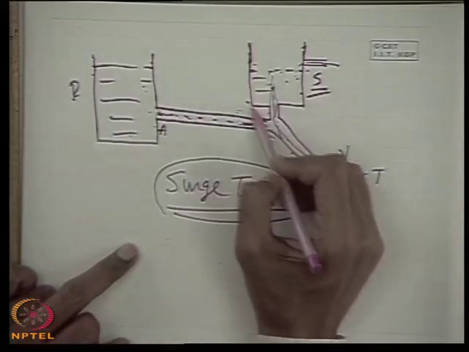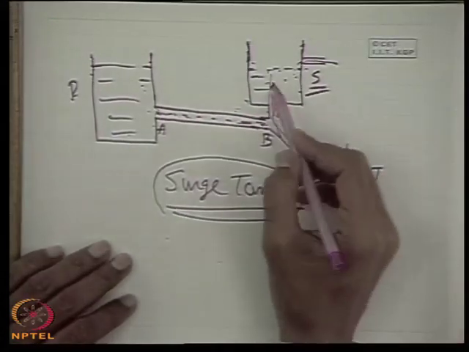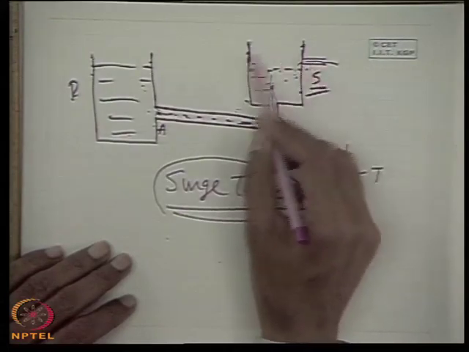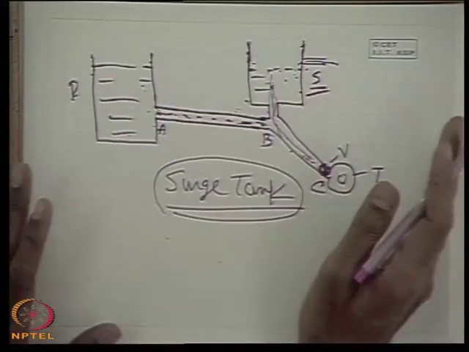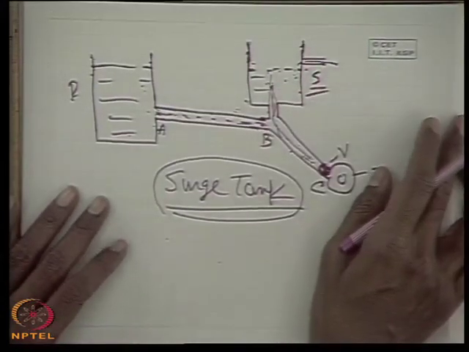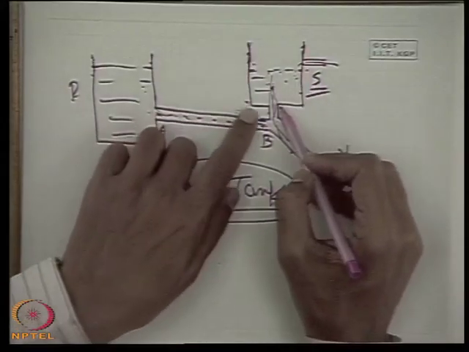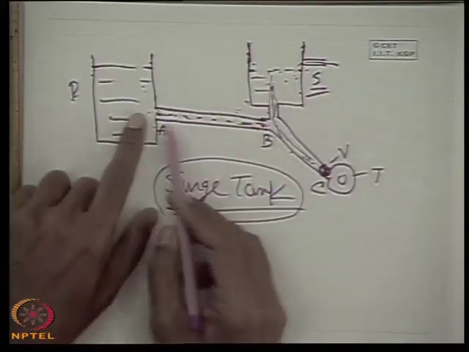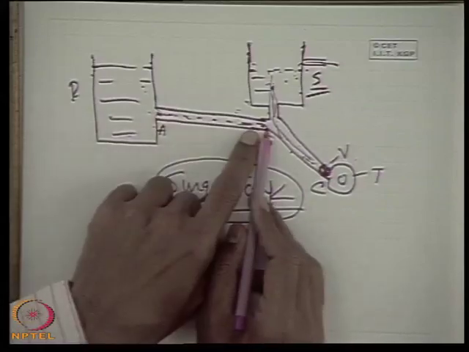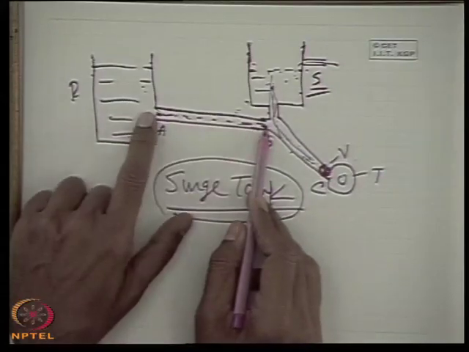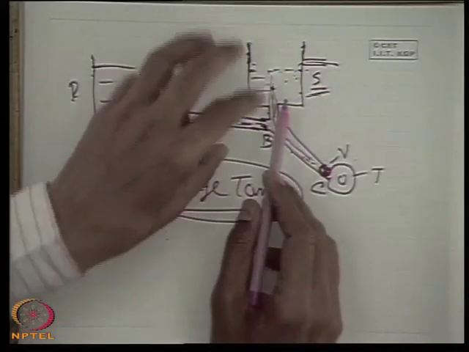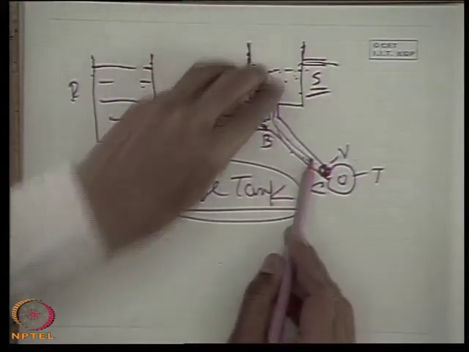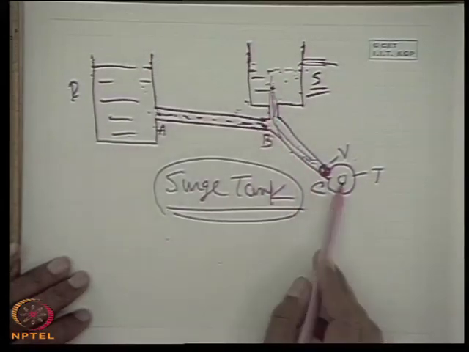Surge tank is usually cylindrical here, but in many designs a surge tank with varying cross-sectional area with the height is provided instead of a cylindrical one, because of its flexibility in operation and its fastness in operation. So again and again I am telling you, providing a surge tank is a very practical aspect. We see that the water hammer problem, that is the sudden acceleration and deceleration for a long part of this pipe, is reduced, and at the same time the surge tank acts as a reservoir type of thing, which gives the extra water or takes up the extra water when the load is altered. Okay, so that's all.